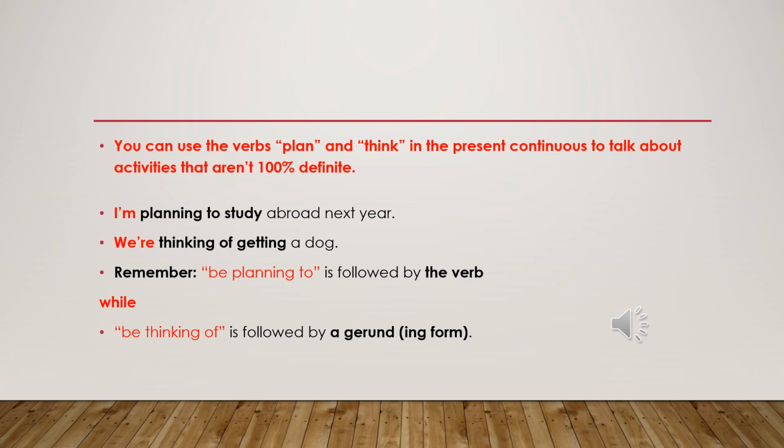We are thinking of getting a dog, so we are not 100% definite. Remember, be planning to is followed by the verb, while be thinking of is followed by a gerund, I mean verb plus ing. This is the difference between using both of them.